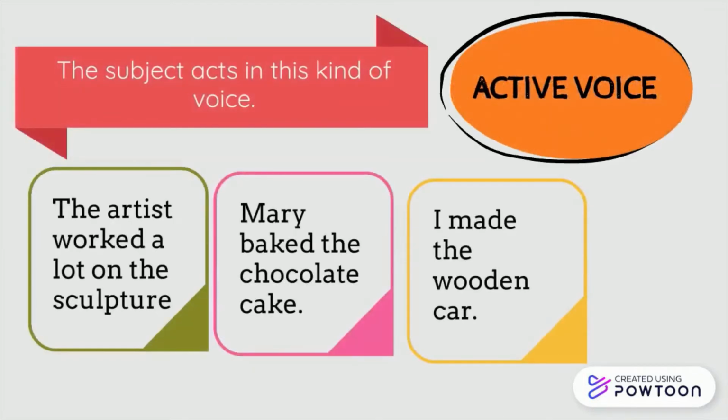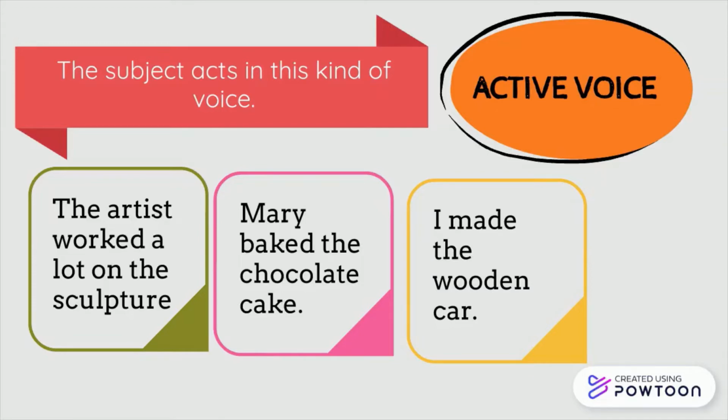So in this kind of voice, the subject acts upon the verb. So for example, here we have the artist worked a lot on the sculpture. Here the subject is the artist, the verb is the work, and the object is the sculpture. So here we first take the subject, then the verb, and then the object.